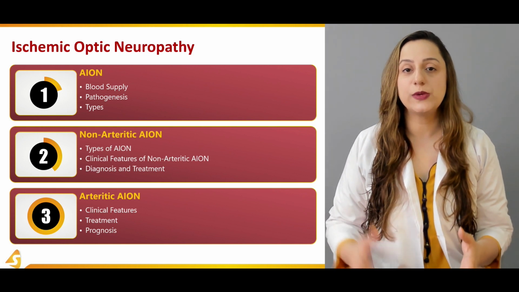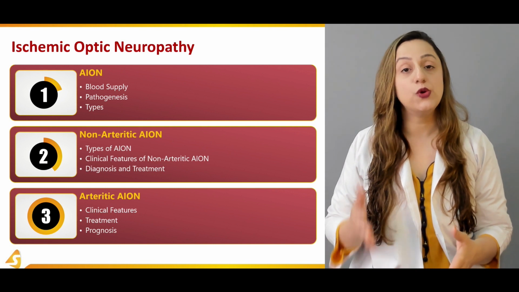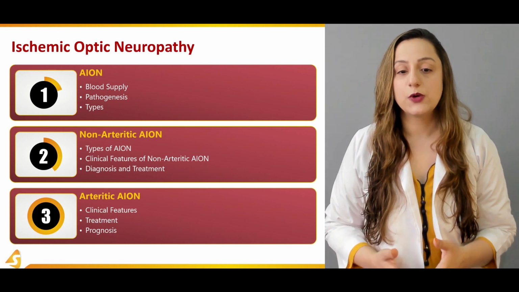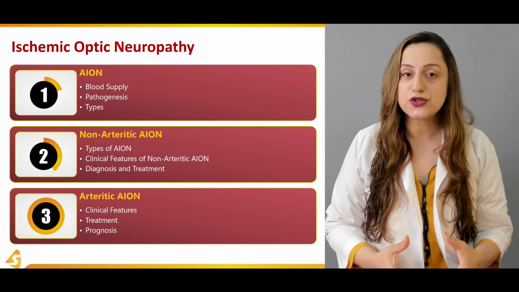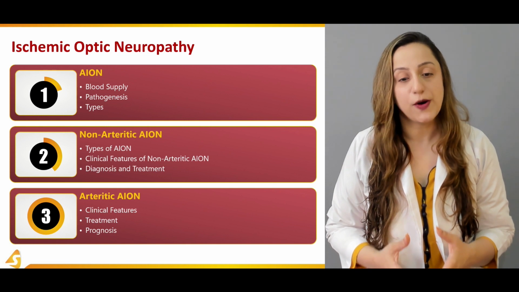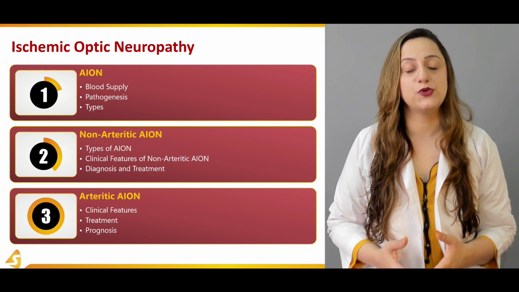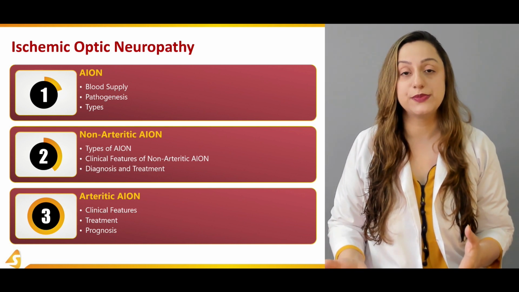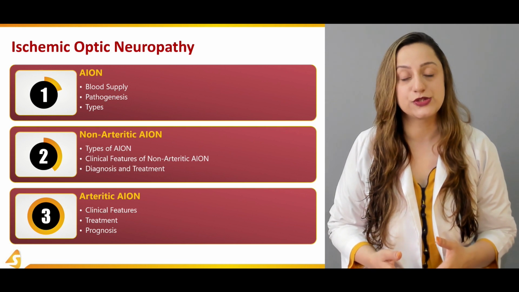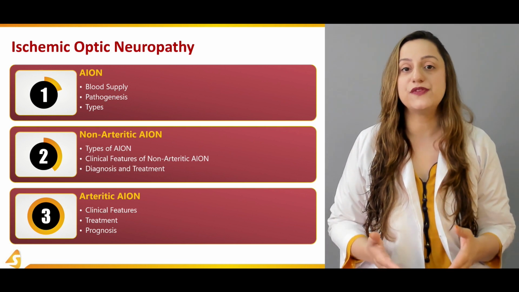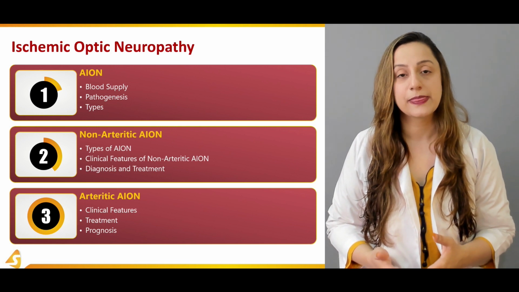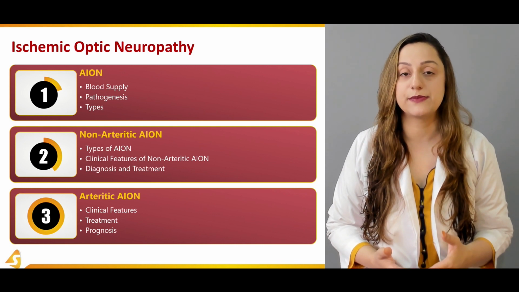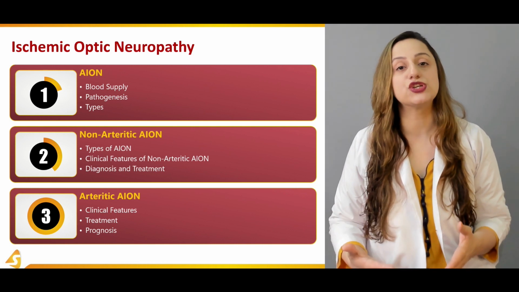In the second section, we'll be mainly focusing on the non-arteritic kind of ischemic optic neuropathy. We'll be dealing with the clinical features of the non-arteritic ischemic optic neuropathy. And then obviously, once you know the clinical features, the signs and symptoms that are quite relatable to the non-arteritic kind of ischemic optic neuropathy, you should know how to get to the final diagnosis in this particular case. Once you have diagnosed a case to be of a non-arteritic kind of ischemic optic neuropathy, you should know how to manage such cases.